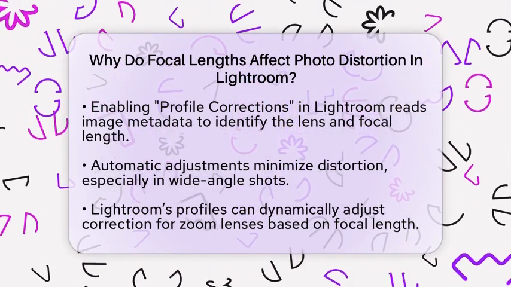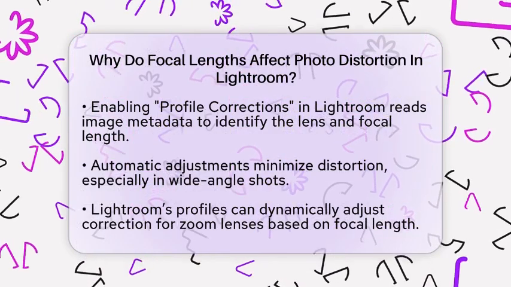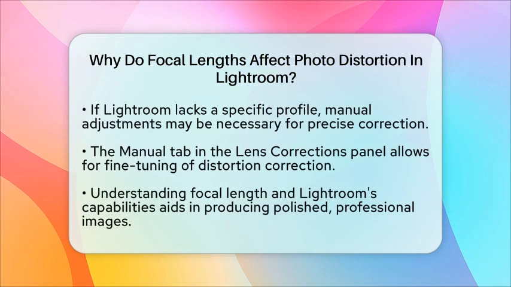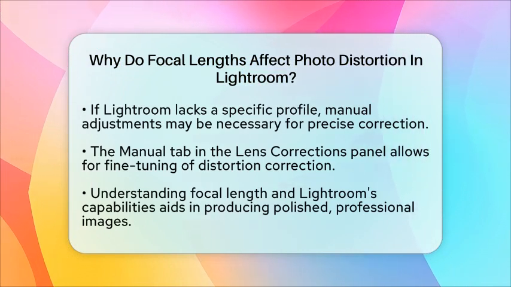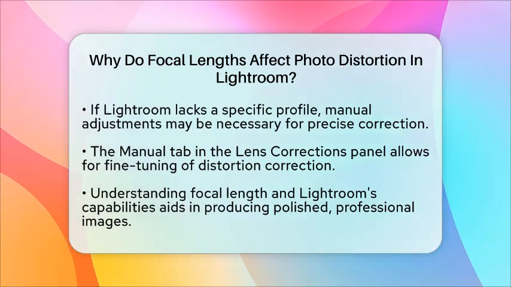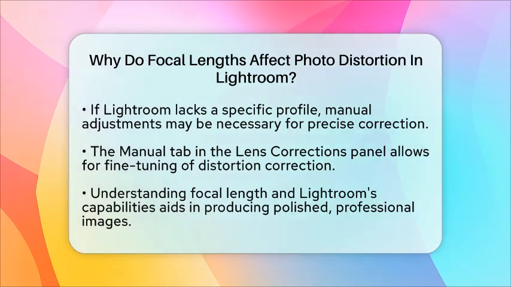However, if Lightroom does not have the exact profile for your lens or focal length, the correction may not be as precise. In such cases, you might need to make manual adjustments. In the Lens Corrections panel, you can switch to the Manual tab to fine-tune distortion correction. Here, you can adjust sliders to fix any remaining distortion or compensate when automatic profiles fall short.